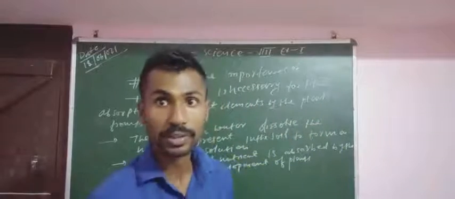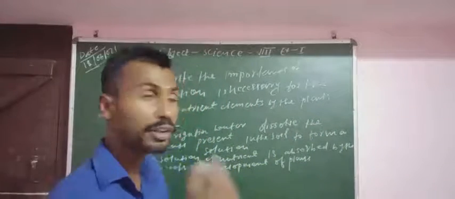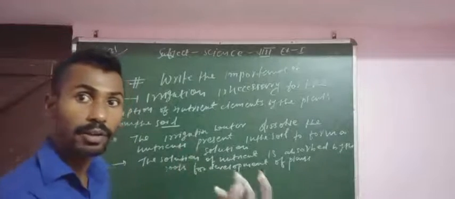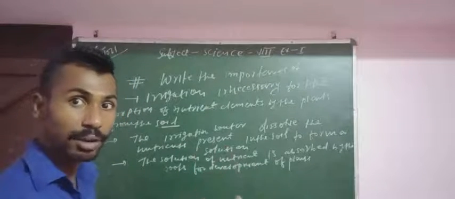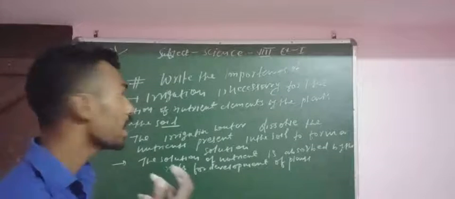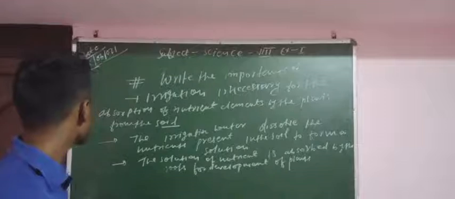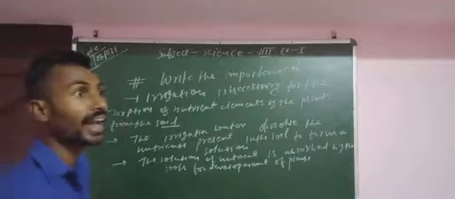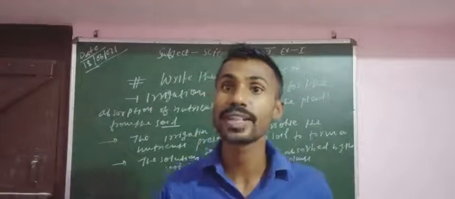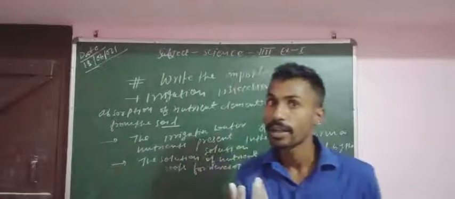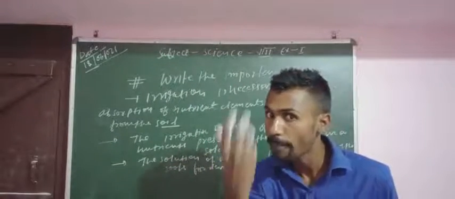In the presence of water, all the nutrients mix together and make a solution. After that they completely mix into the soil. That means all the nutrients in the form of solution are absorbed by the soil.